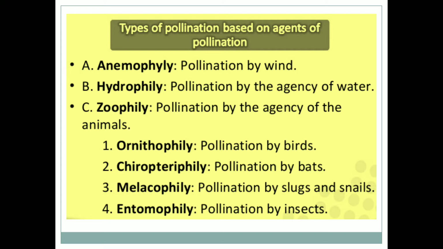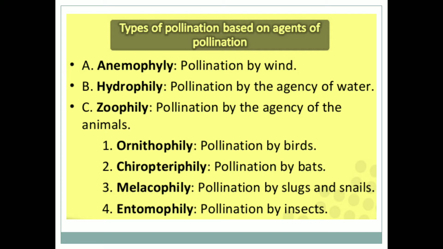Remember, anemophily indicates pollination by wind, and hydrophily indicates pollination by water. We know hydro indicates water. Anemophily is wind, zoophily is animals. What kind of animals? There are different kinds of animals.